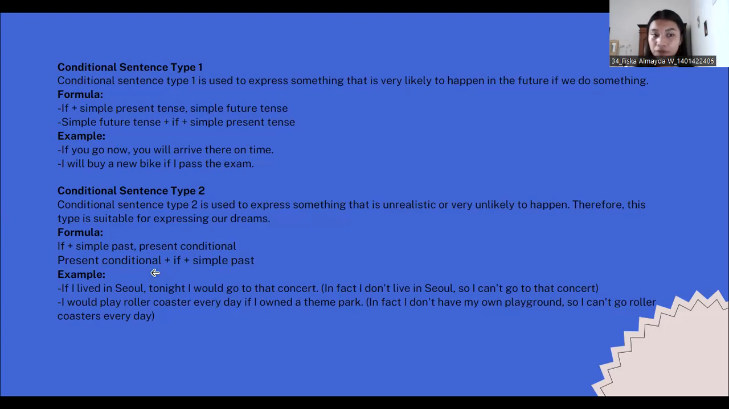Example 1, if I lived in Seoul, tonight I would go to the concert. In fact, I don't live in Seoul, so I cannot go to that concert. And example 2, I would ride the roller coaster every day if I owned a theme park. In fact, I don't have my own playground, so I cannot ride the roller coaster every day.